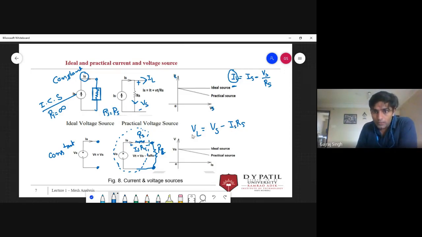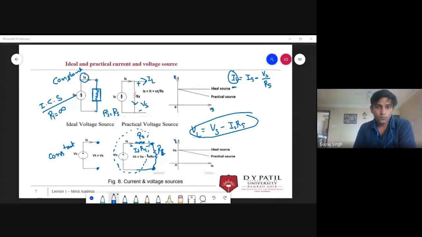Now again you can see that in case of a practical source, there is a decrease in the load voltage. The real load voltage is going to decrease, and you can say linearly, because you know this equation is a linear equation. So now I hope you got this point, or do you want further discussion on this? You got this point?